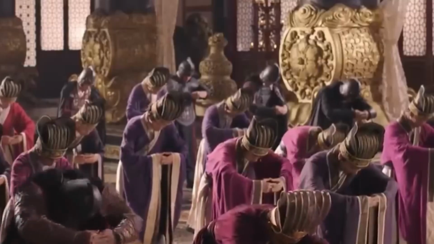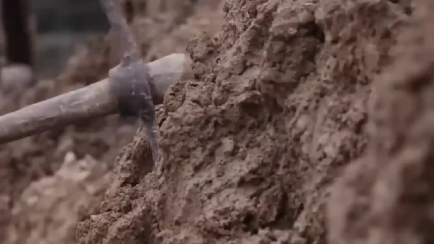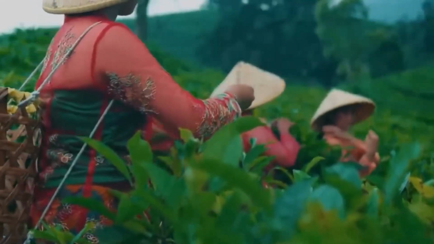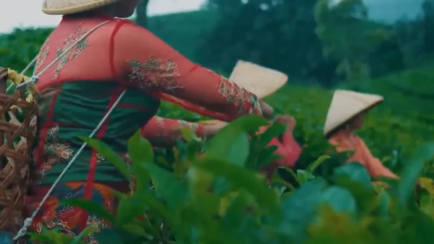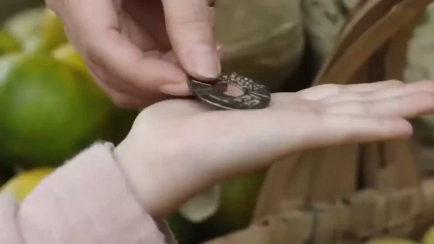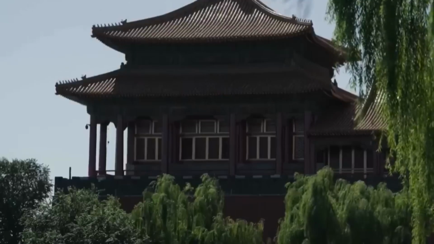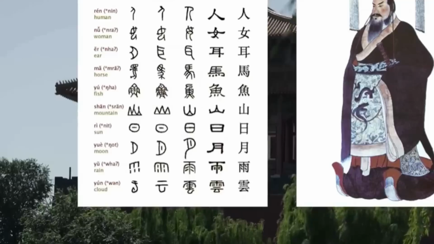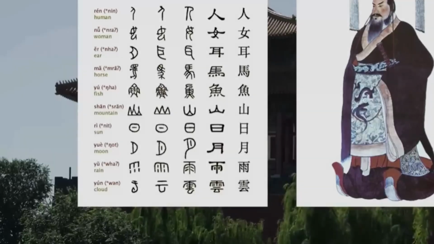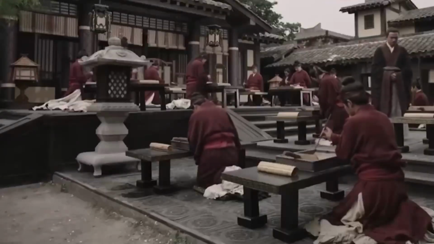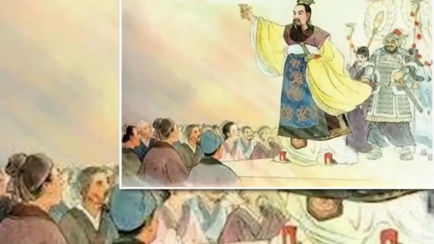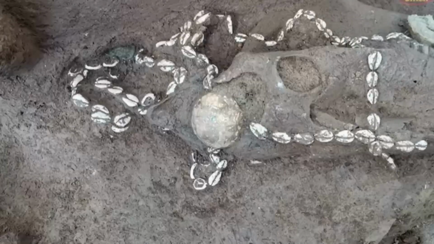Qin Shi Huang spared no effort in improving the empire, constructing roads throughout the empire, passing laws that allowed people to buy land, something that was previously only possible for landowners, and establishing a unified currency to be used across the empire. At the time, each region of China spoke different languages, and most of the time, they couldn't understand each other. Qin Shi Huang selected the best language and declared that everyone must learn it, which helped unify the country even more. This decision played a crucial role in making China a powerful, cohesive nation, ensuring it could never be erased from the map throughout history. Qin Shi Huang unified China and made it so that everyone spoke the same language.